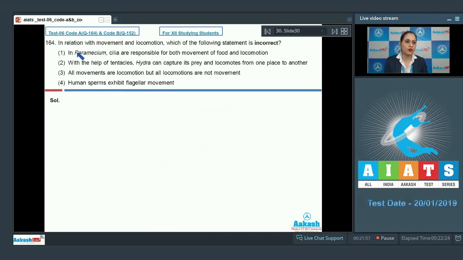Question number 164. In relation with movement and locomotion, which of the following statement is incorrect? And the very first statement is, in paramecium, cilia are responsible for both movement of food and locomotion. And as it is a correct statement, so this cannot be a correct answer to our question. The next statement is, with the help of tentacles, Hydra can capture its prey and locomotes from one place to another.